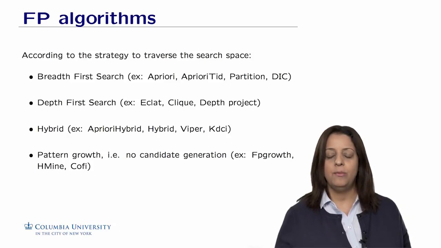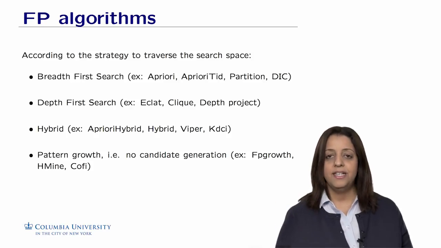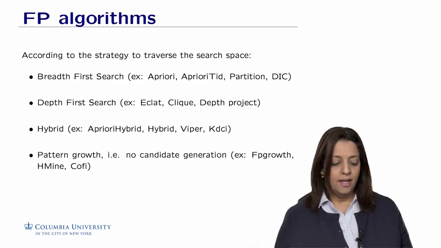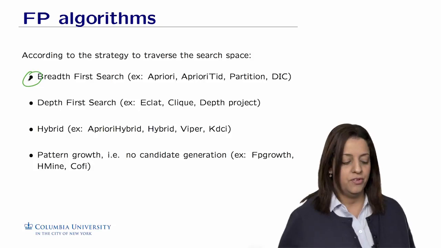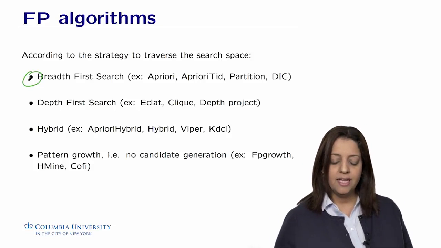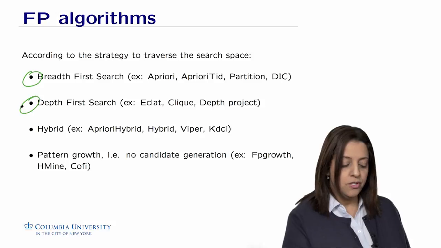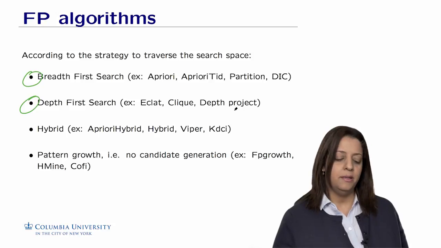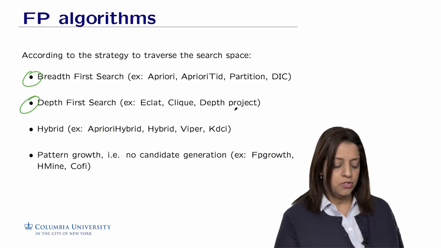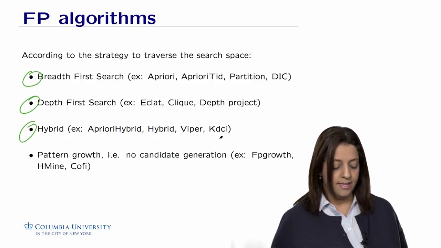And this is actually very time-consuming when the size of the frequent item set is long, which means that we have to go very far in the lattice. Breadth first search methods include the a priori algorithm itself, some extensions of it to use transaction identifier intersections, partition, DIC, etc. Methods that use depth first search include ECLAT, Clique, and DepthProject. And finally, there were some methods that combine the benefits of depth first search and breadth first search, such as a priori hybrid, Viper, and DCI.